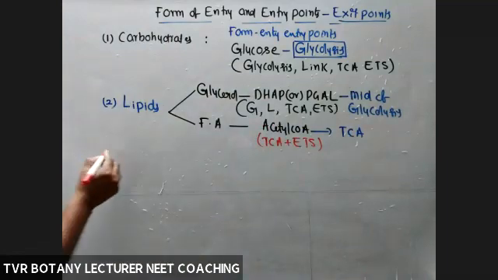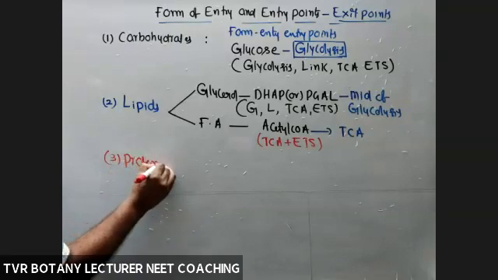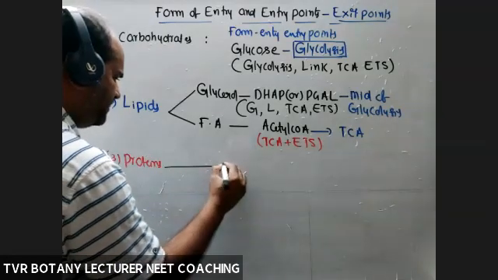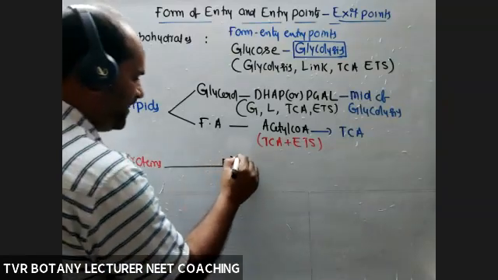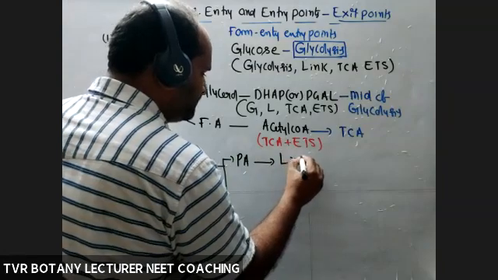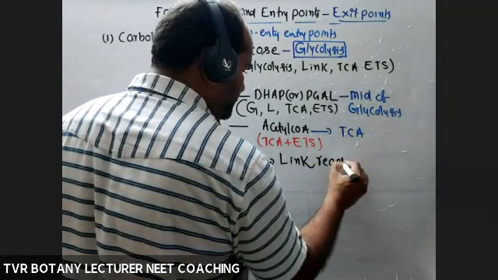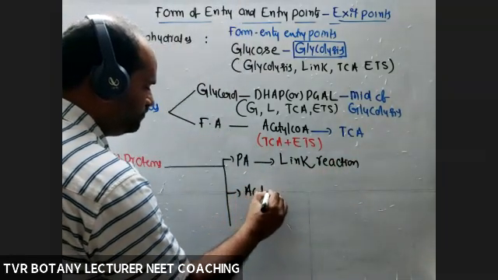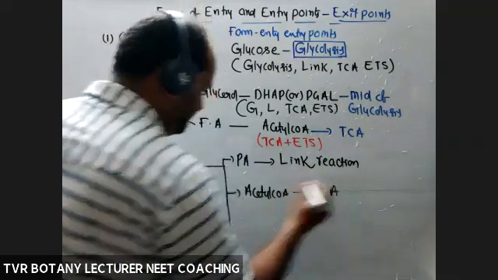Right? Next, the third one, proteins. After hydrolysis and deamination, according to your textbook, if it is pyruvic acid, the entry point is link reaction, that is oxidative decarboxylation of pyruvic acid. If it is acetyl coenzyme A, the entry point is the TCA cycle.